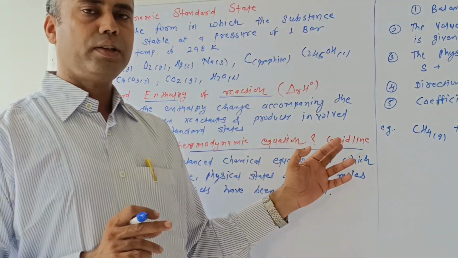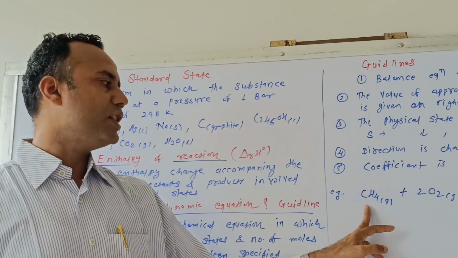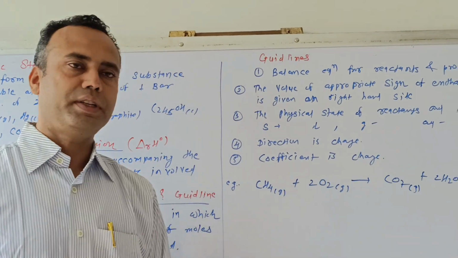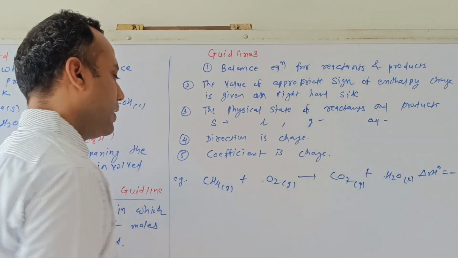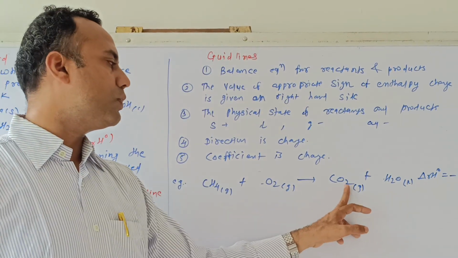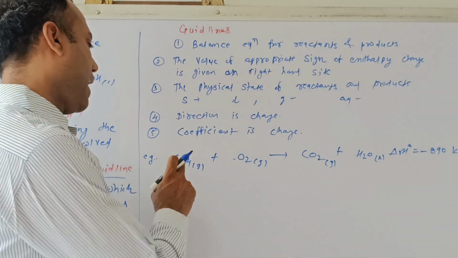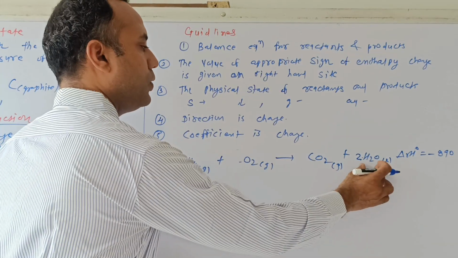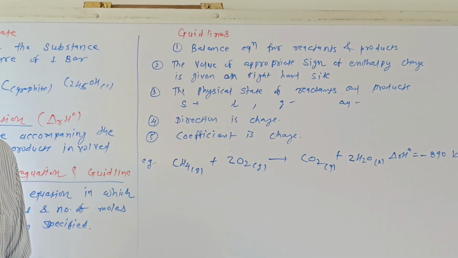So there is a guideline to write a thermochemical equation. For the example, take CH4 gaseous plus twice O2, it gives CO2 plus H2O liquid. Actually this reaction is balanced later on. CH4 plus O2 gives CO2 plus H2. Now hydrogen is 4 on one side and 2 on the other, so multiply by 2. Oxygen is 2 plus 2, 4, here 2, so multiply by 2. Now the reaction is balanced.